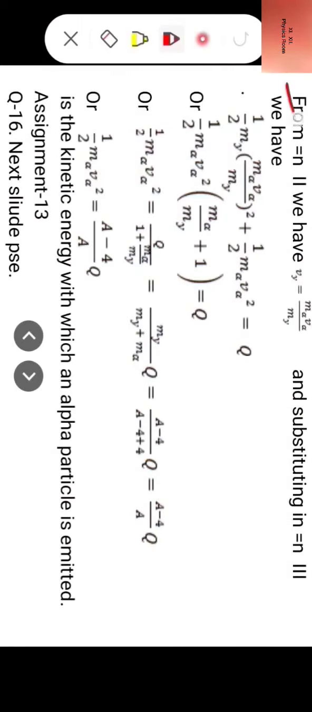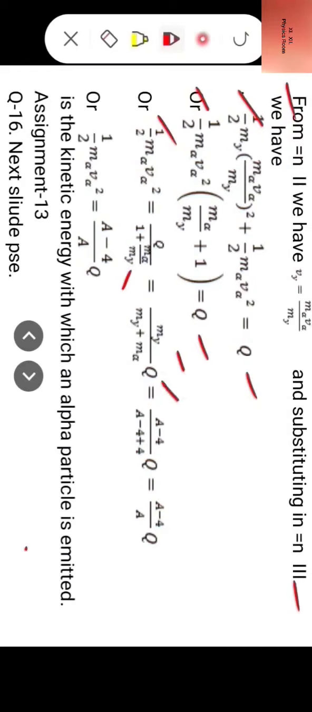Now from equation 2 we have Vy = mα·Vα / my, and substituting in equation 3 we have half my (mα·Vα / my)² plus half mα·Vα² is equal to Q, or half mα·Vα² (mα/my + 1) is equal to Q, or half mα·Vα² is equal to Q divided by (1 + mα/my), or it is equal to my divided by (my + mα) into Q,